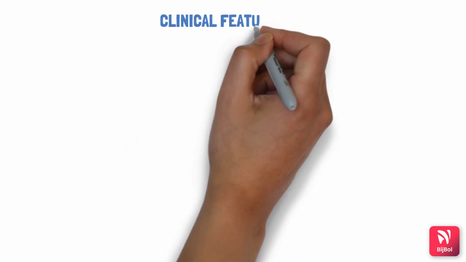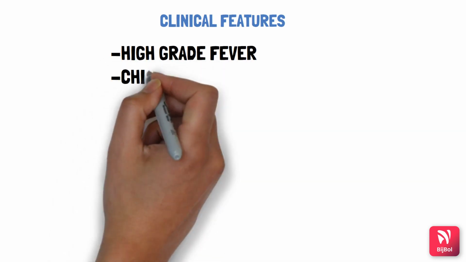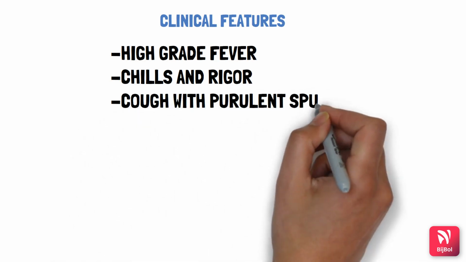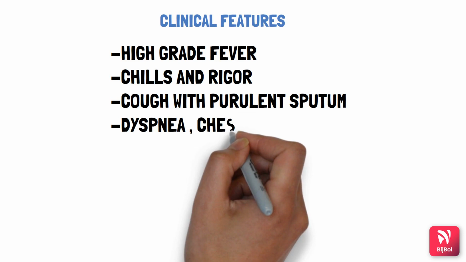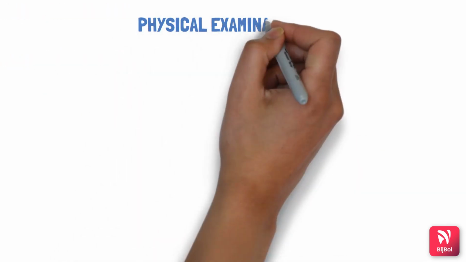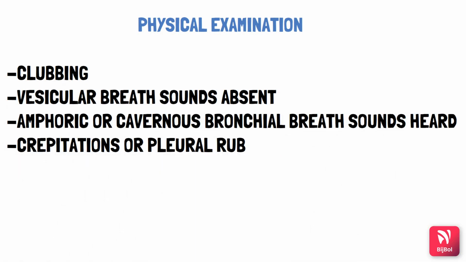Now let's take a look at the clinical features. First, there will be high grade fever with chills and rigor. There will be cough with purulent sputum. Also, there will be dyspnea, chest pain. Hemoptysis is also common. In general physical examination, we will find clubbing of fingers in the patient.